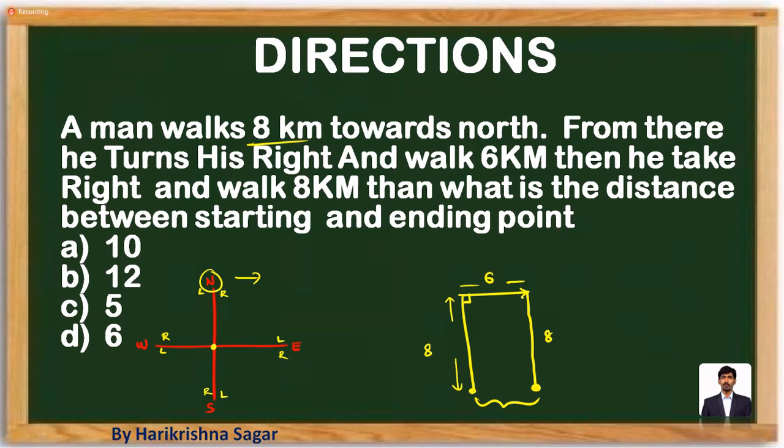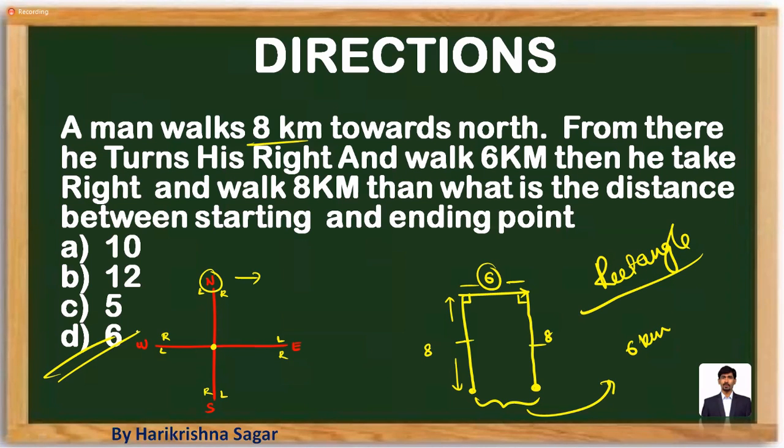You can observe that each and every turn makes 90 degrees. This is 8, this is 8, this is 6. What will be this? This is definitely going to be 6, because this is the type of figure which we call a rectangle. So what is the distance between the initial point and final point is the question. You can mark your answer choice. Option D, that's going to be 6. That's how you can see the questions which are related to direction sense.